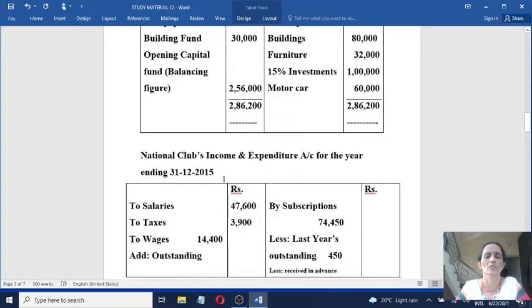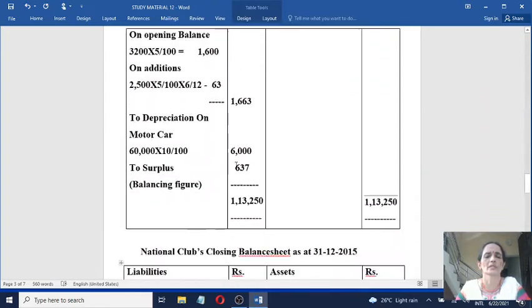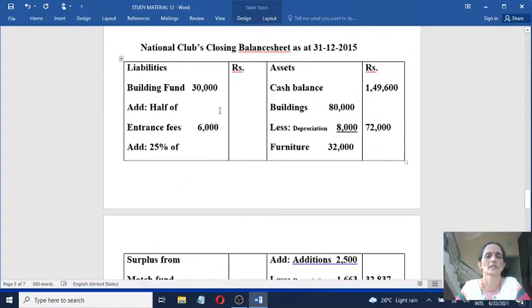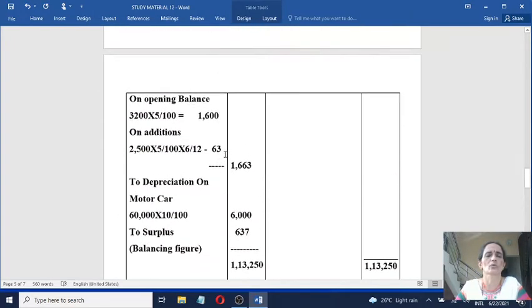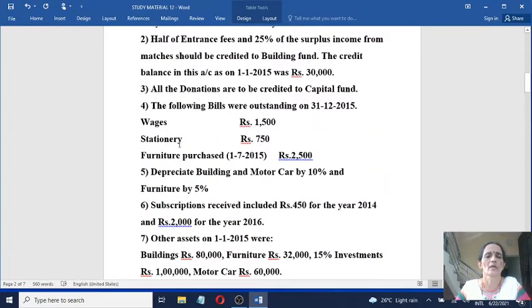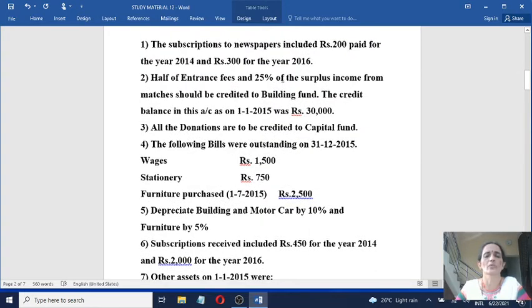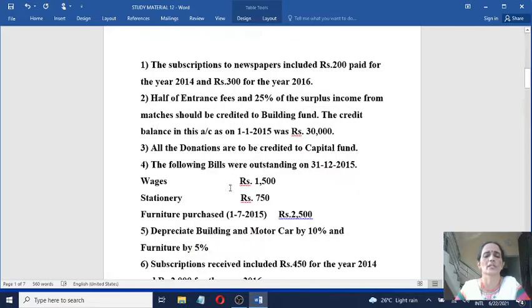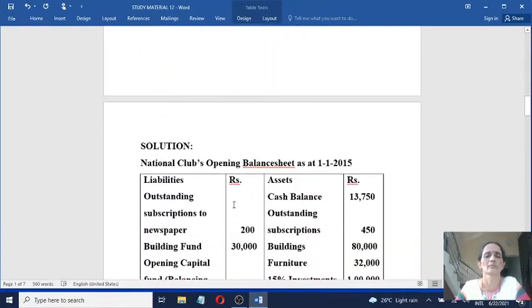building fund 30,000, write it on the liability side. Building fund 30,000. To this you have to add, look here, there is an adjustment. Half of entrance fees and 25% of surplus income from matches should be credited. Half of entrance fees, half of 12,000 and 25% of surplus from matches must be added now. Add them.